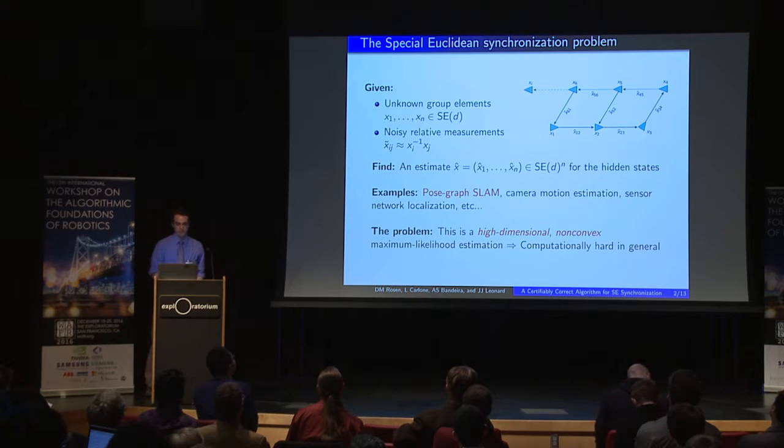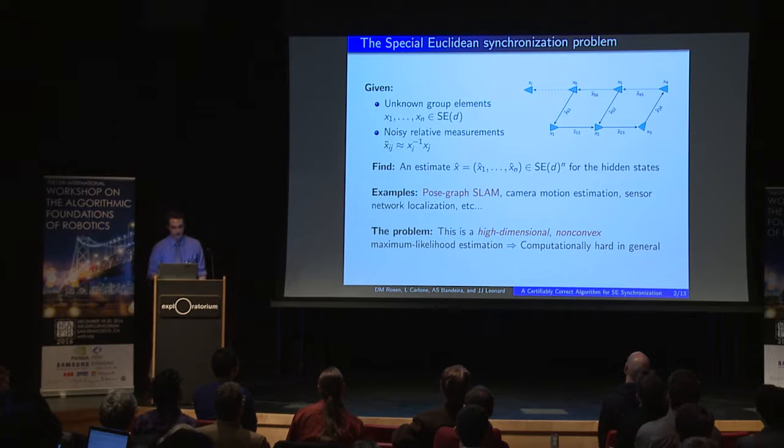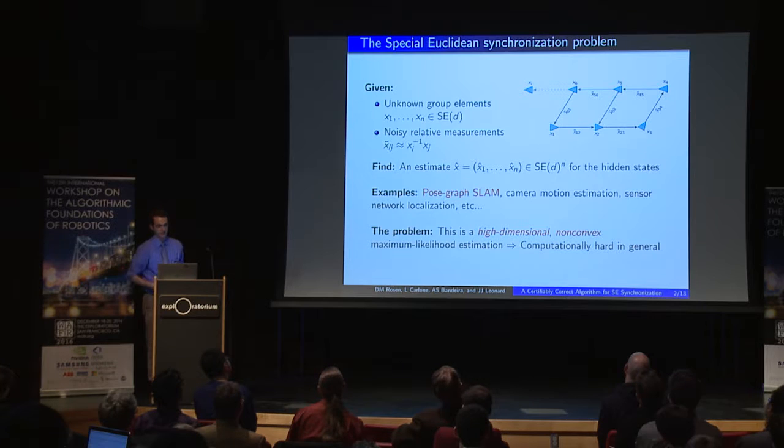You're given some collection of unknown elements from the special Euclidean group, that is, positions and orientations in d-dimensional Euclidean space, and you have access to some subset of noisy measurements between them, which we usually represent as edges in some graphical network here. And what you would like is to find an estimate for each of these individual poses that is most consistent with the set of available interpose measurements that you have.